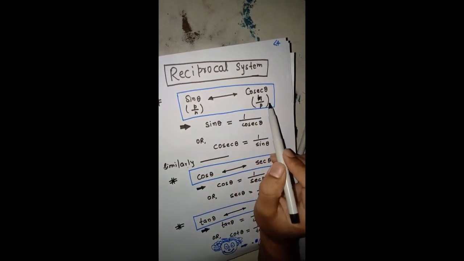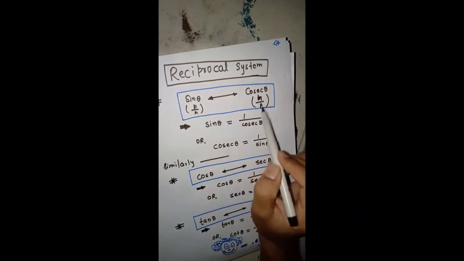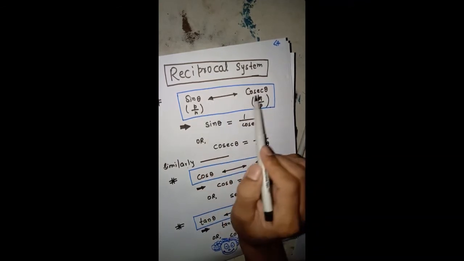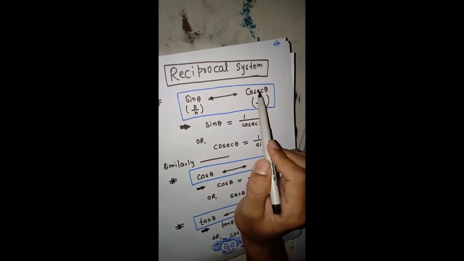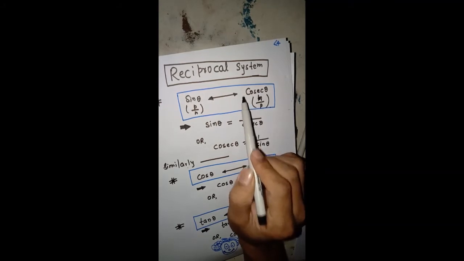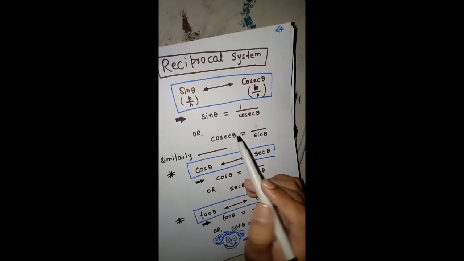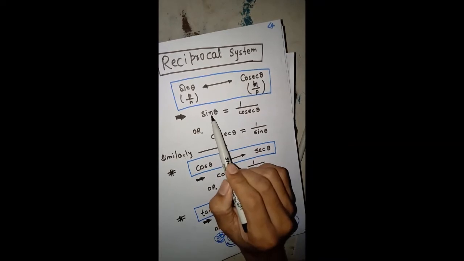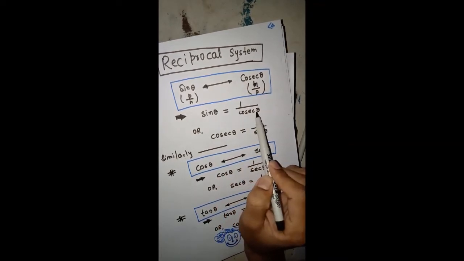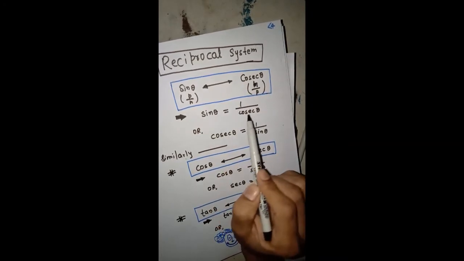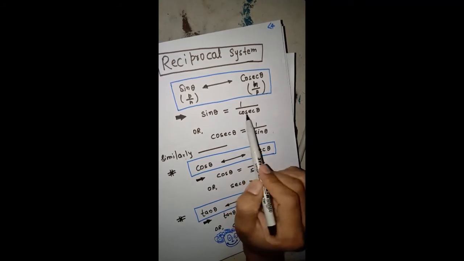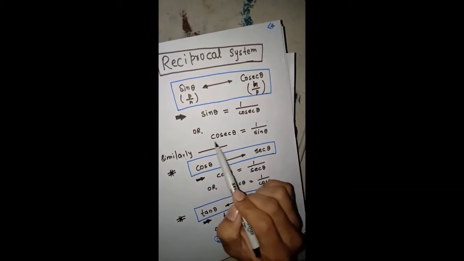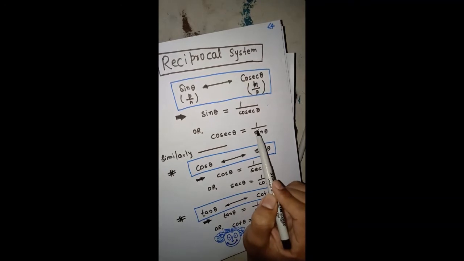So we can say P by H is sin theta and H by P is cosec theta. We can say sin theta is reciprocal to cosec theta. Yes or not? Are you getting my point? So we can say that sin theta is equal to 1 by cosec theta, because sin theta and cosec theta are reciprocal to each other. In a similar way, cosec theta is equal to 1 by sin theta. Yes or not?